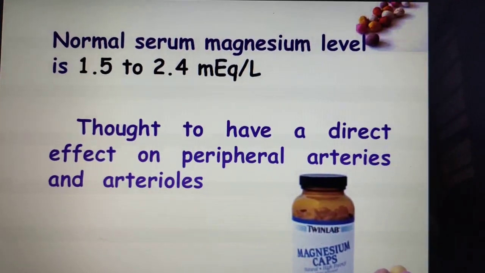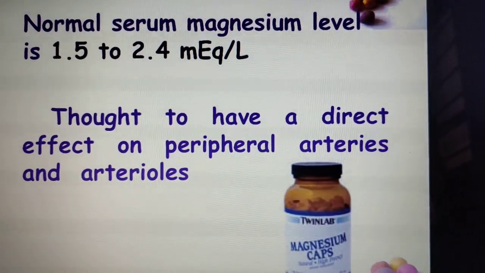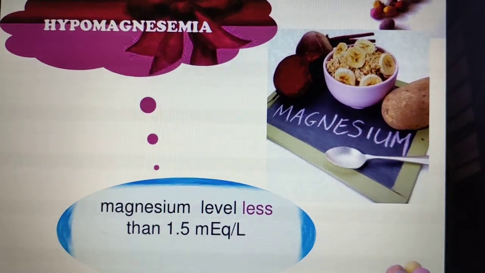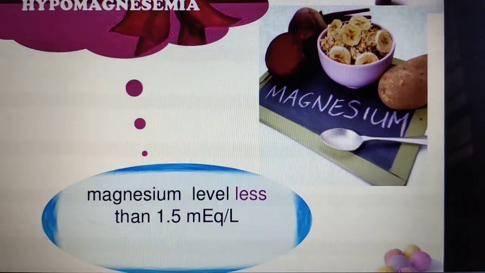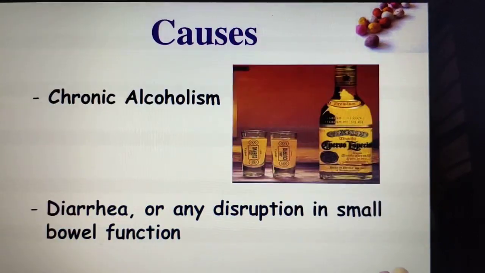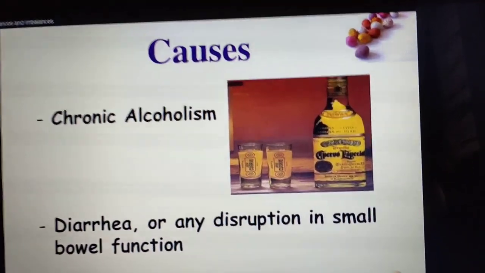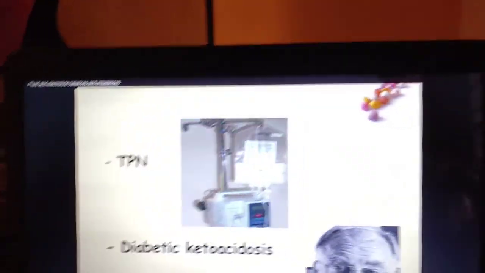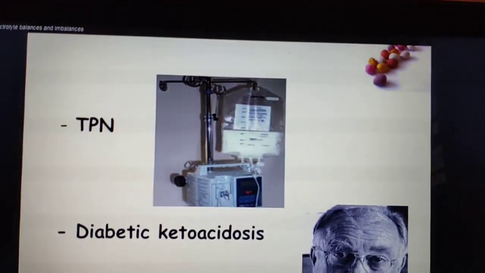Next we'll see the magnesium. So normal serum magnesium, as we all know, is 1.5 to 2.4 milliequivalent per liter, isn't it? The abnormal condition is called hypomagnesemia, that is magnesium level less than 1.5 milliequivalent per liter. What are the causes? Chronic alcoholism, diarrhea, or any disruption in the small bowel function, and also diabetic ketoacidosis and TPN.